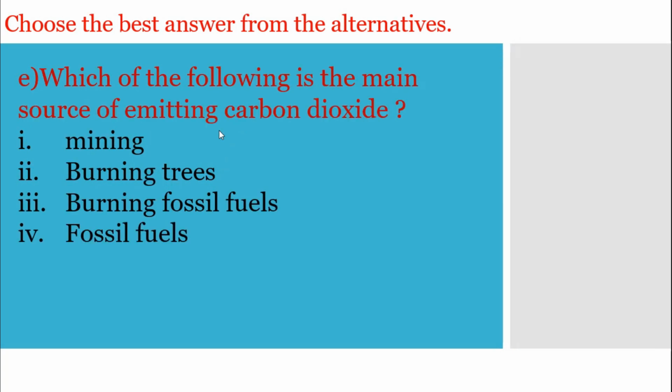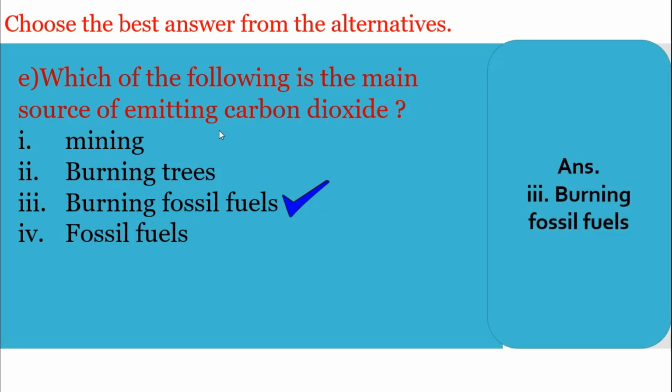Which of the following is the main source of emitting carbon dioxide? Number 1, mining. Number 2, burning trees. Number 3, burning fossil fuels. Number 4, fossil fuels. Yes, dear students, I think you have already guessed the correct one, because you have read the text properly. So the correct answer will be number 3, burning fossil fuel.